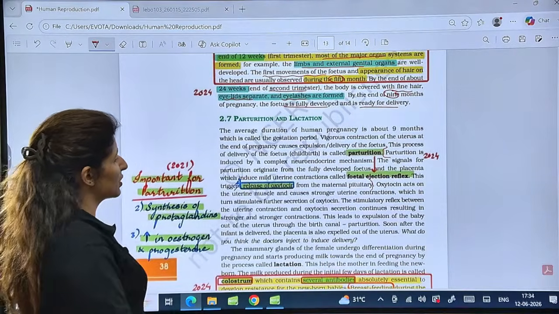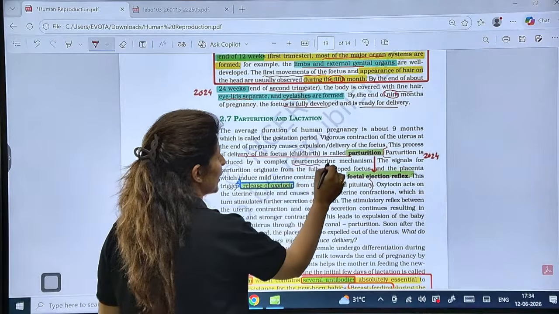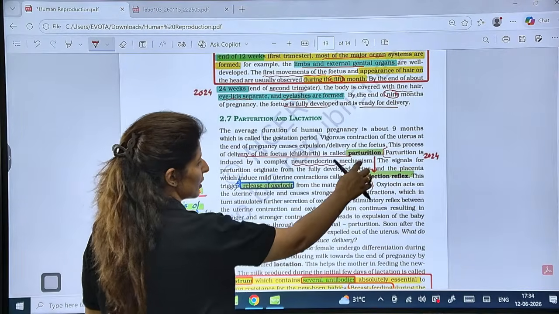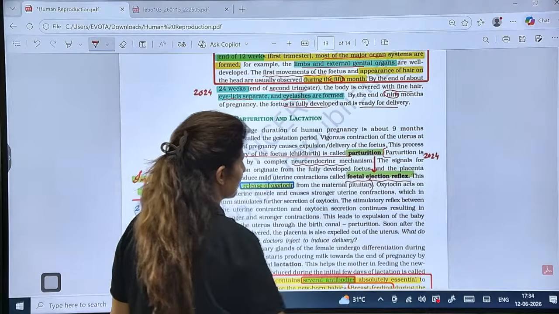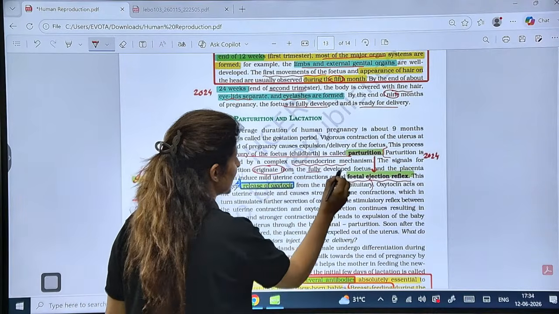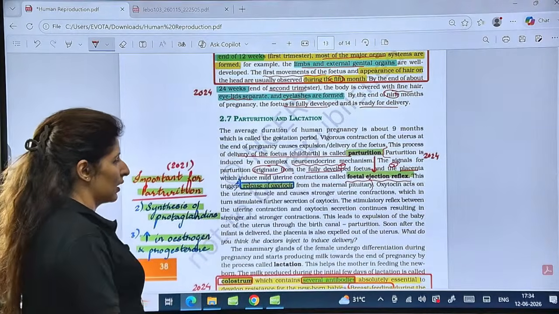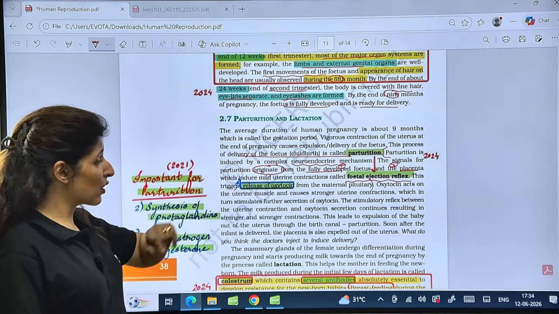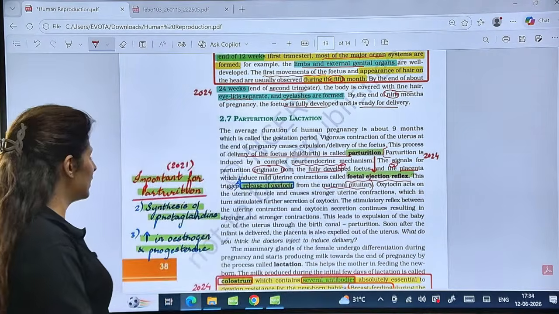Then parturition. What is parturition? Delivery of the baby or the childbirth. A complex neuroendocrine mechanism. This was asked in 2024. The signals for parturition are known as the fetal ejection reflex. So where do the signals originate from? They originate from the fully developed fetus, number 1, and second is the placenta, right? And what does it trigger? It triggers the release of oxytocin from where? Maternal pituitary.